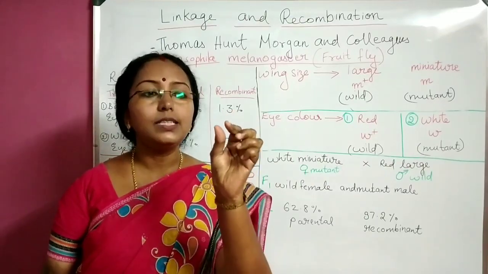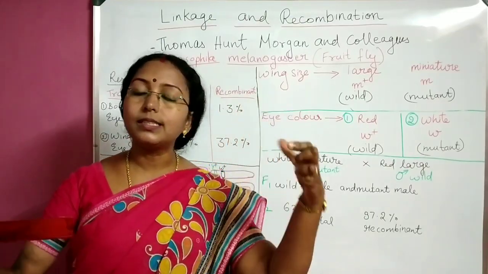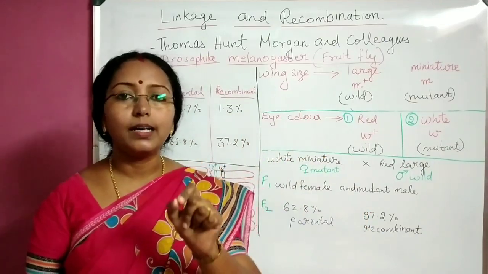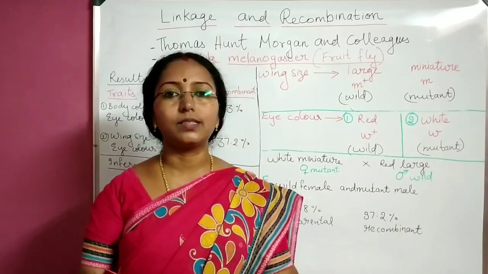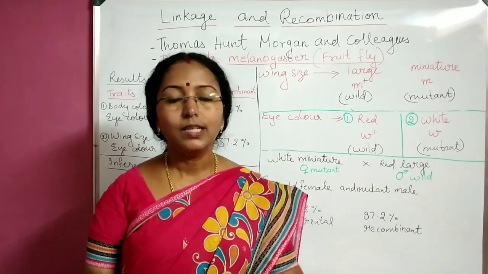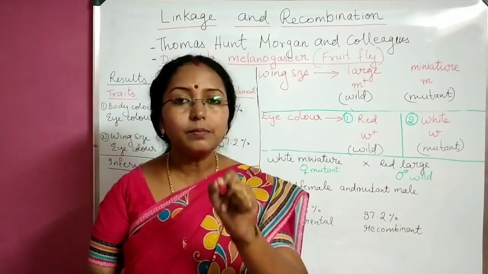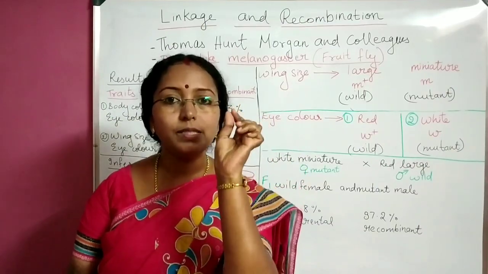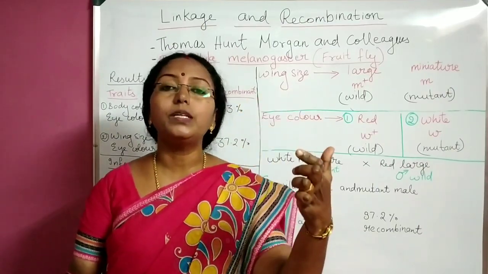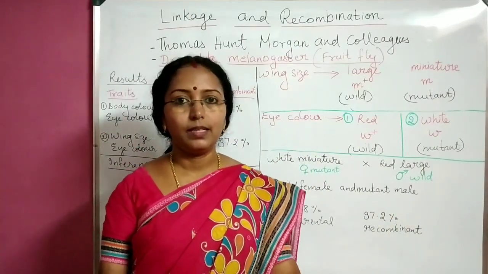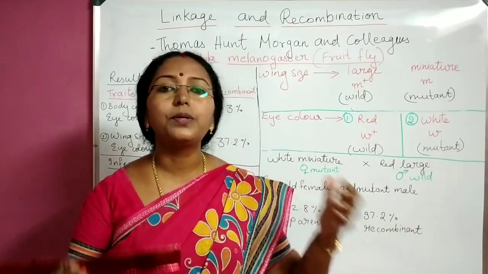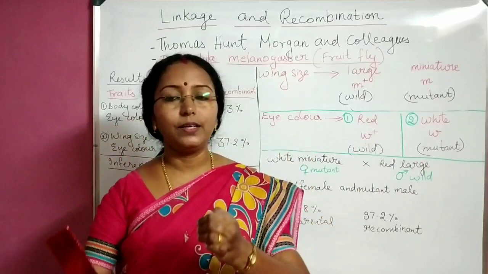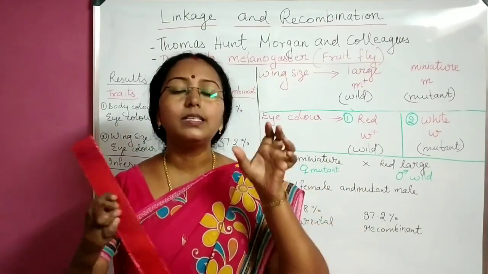So, whether the genes are linked or whether the genes can be recombined, what is deciding this? This is decided by the distance between the genes. Distance between the genes is the main factor that decides whether the genes are together, that means linked, or whether they can have new combinations, whether they can recombine. And when does all this happen? During the meiotic phase, during meiosis. So linkage and recombination, and the basis for this is the distance between them.